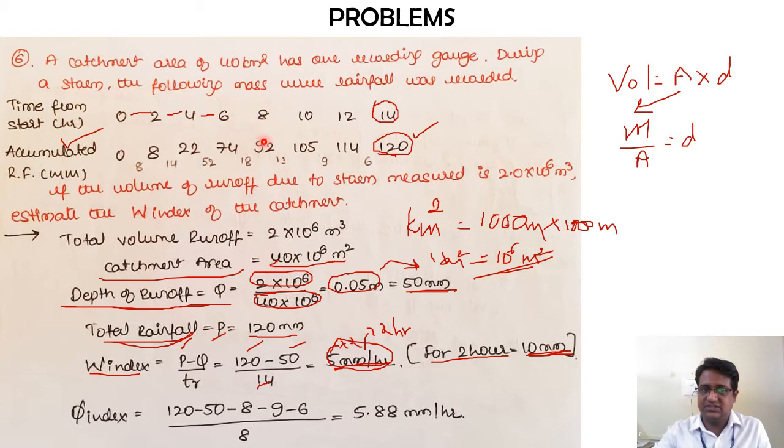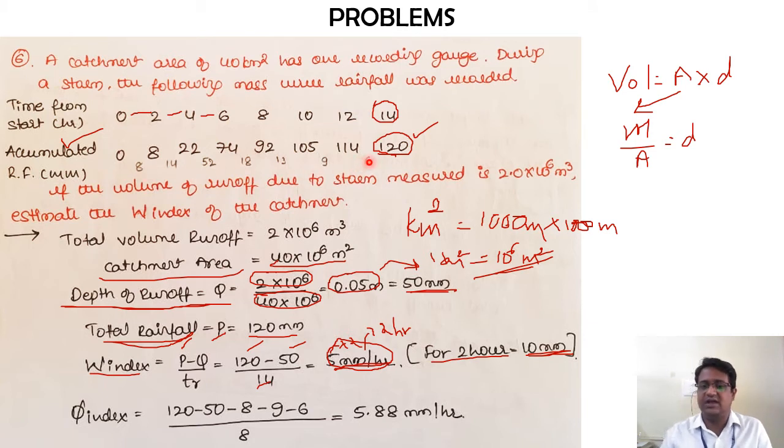Next, 6 to 8, 92 minus 74, 18. 8 to 10, 105 minus 92, that is 13. 10 to 12 hours, 114 minus 105, so 9 millimeters. Similarly, 12 to 14, that is 120 minus 114, that is 6 millimeters. So this is how you can check the incremental values.